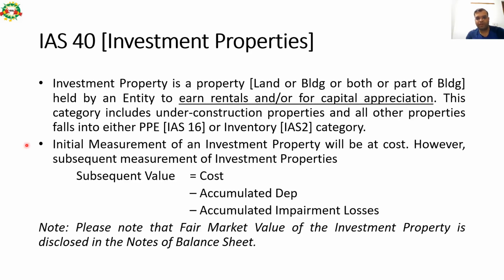Initial measurement of an investment property will be at cost. However, subsequent measurement of investment properties is equal to initial cost minus accumulated depreciation minus accumulated impairment losses, which we discussed in previous Ind AS. Please note that the fair market value of investment property is disclosed in notes of the balance sheet.